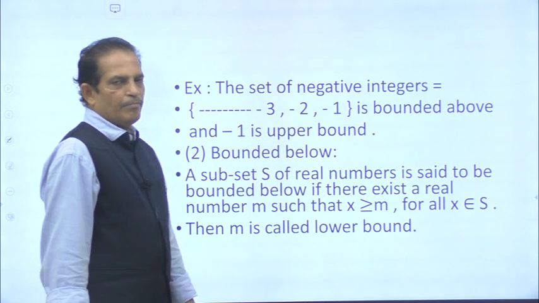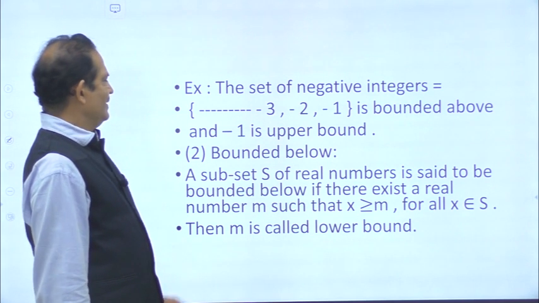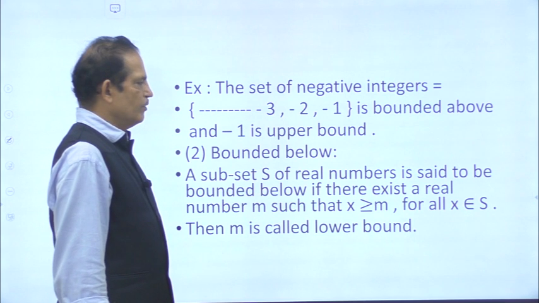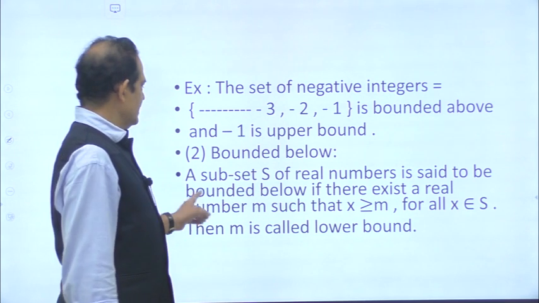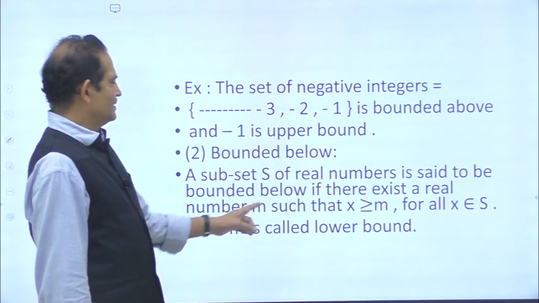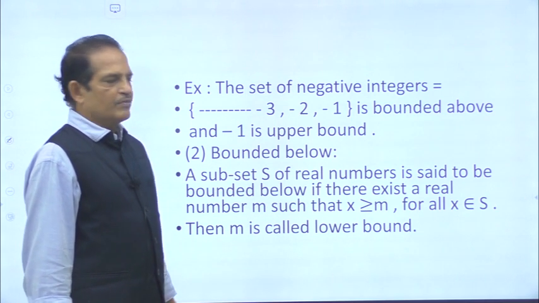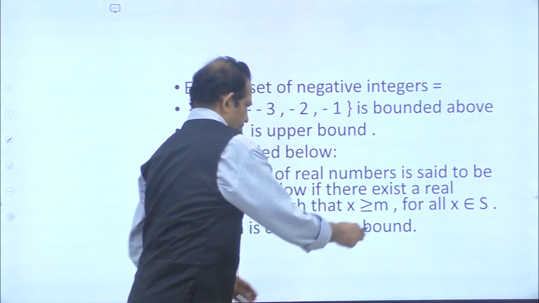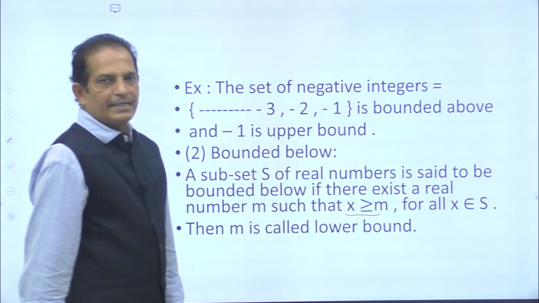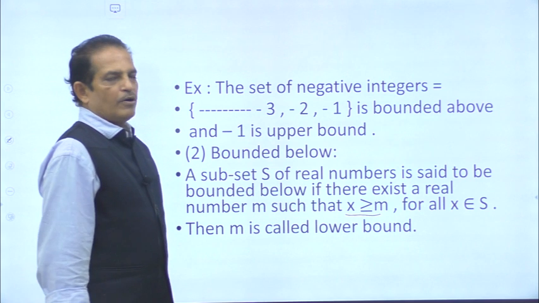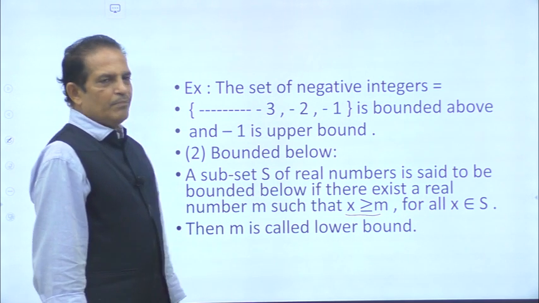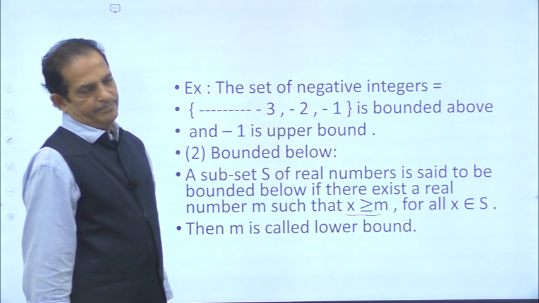Two, bounded below. A subset S of real numbers is said to be bounded below if there exists a real number small m such that x greater than or equal to small m for all x belonging to S. Here small m is called lower bound.